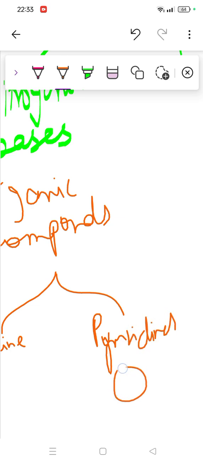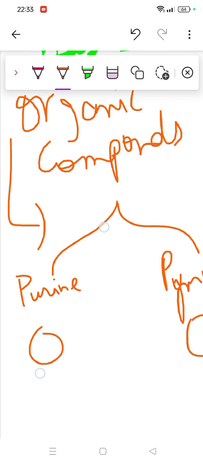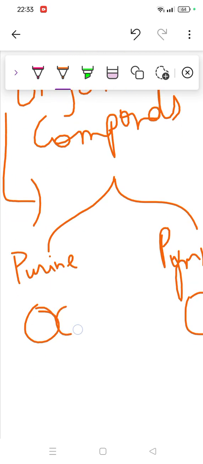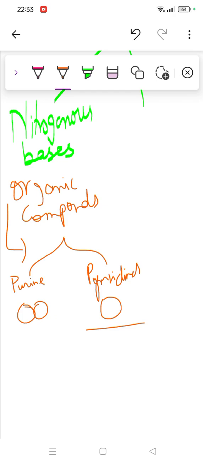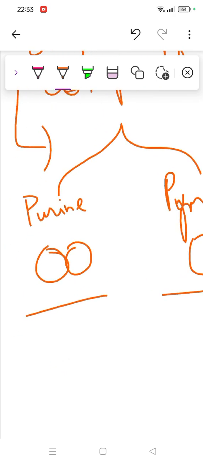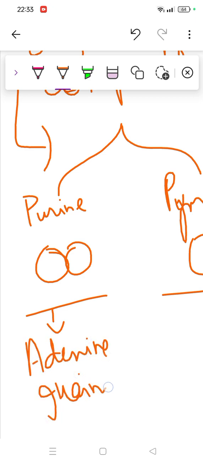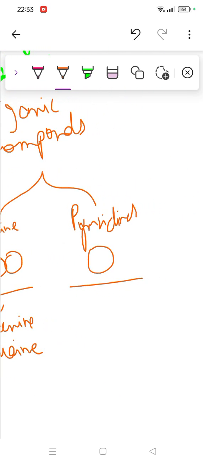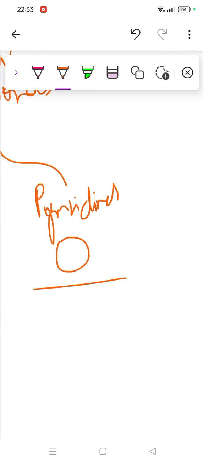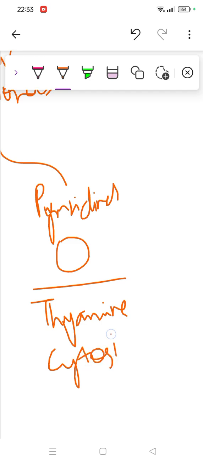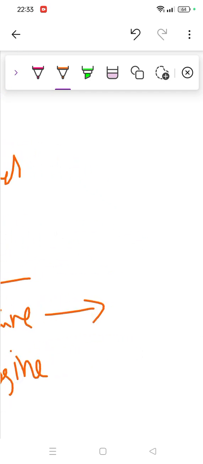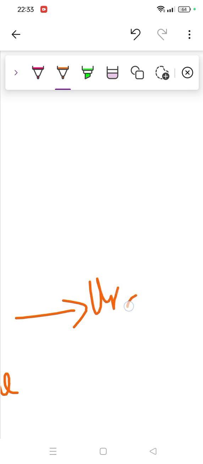In pyrimidines only a single ring is formed. In purines there are two rings, this means in the middle they will have two rings, but in pyrimidines there will be only one. So here a double ring would be there. The examples are adenine and guanine. When it comes to examples of pyrimidines, this means there will be a single ring structure. The examples are thymine and cytosine. When it comes to RNA, thymine is not present in RNA, so it is replaced with uracil.